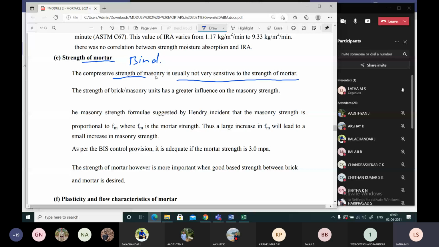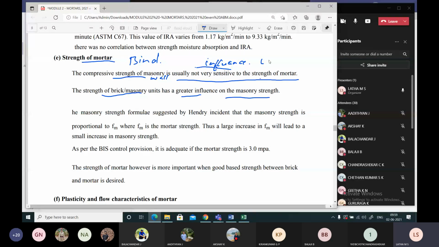Masonry means it's a wall. The wall is not that much influenced. Not very sensitive means it is not influenced. Whatever type of mortar you take, whatever the strength would be, the strength of brick or masonry unit has a greater influence on masonry strength, not the strength of mortar.